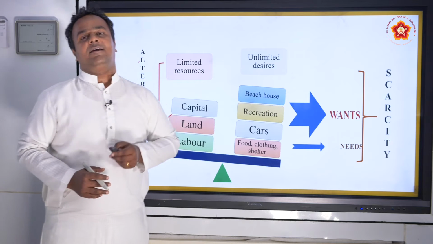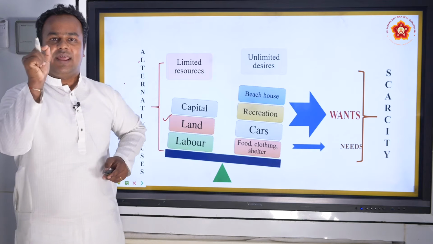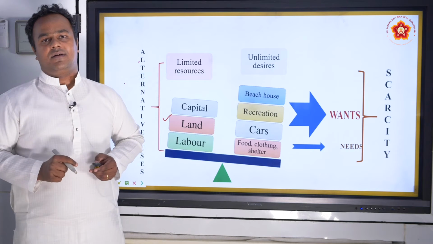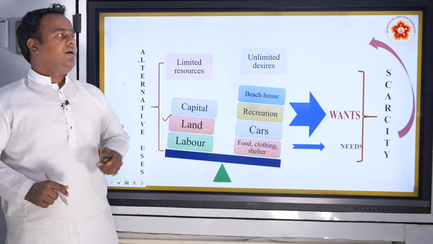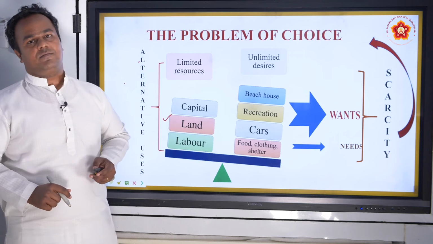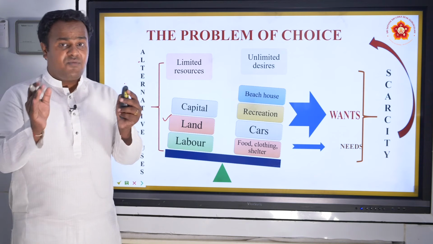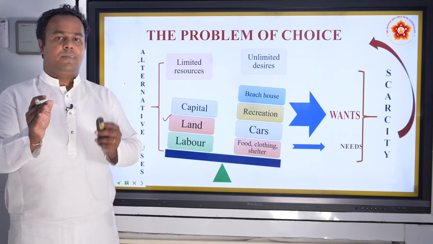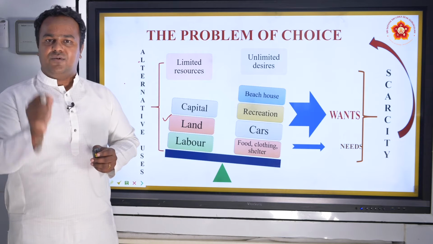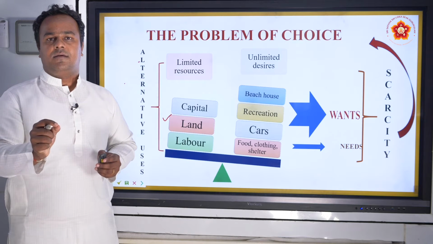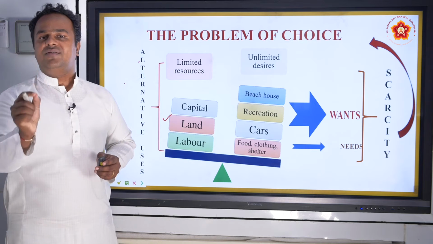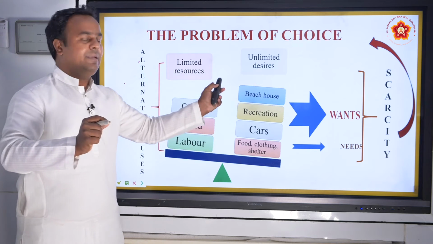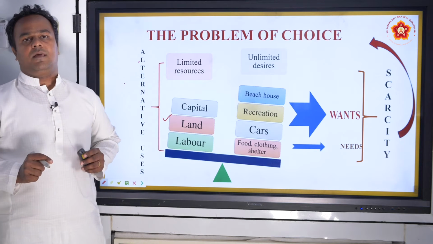Because there is scarcity, an important problem in economics arises. It is called the problem of choice. This is where economics comes into the picture. Economics is useful to decide how to use these resources when they are limited in supply.